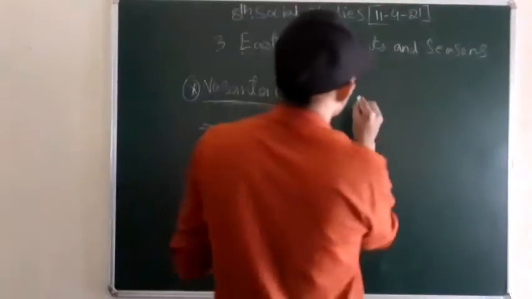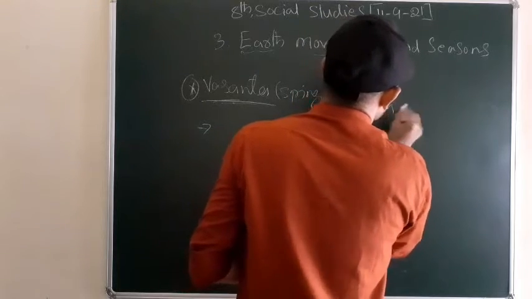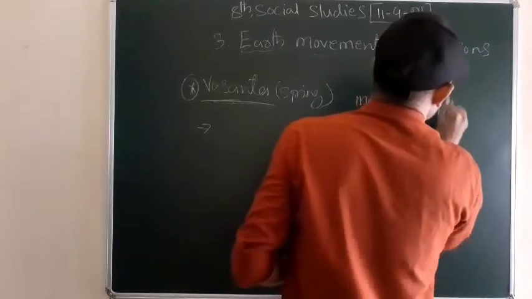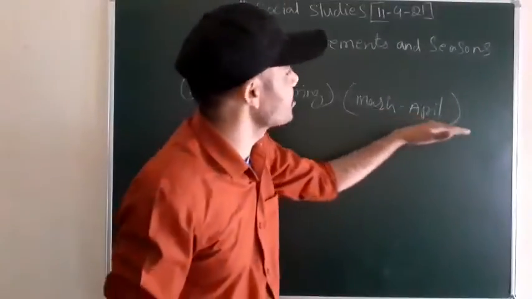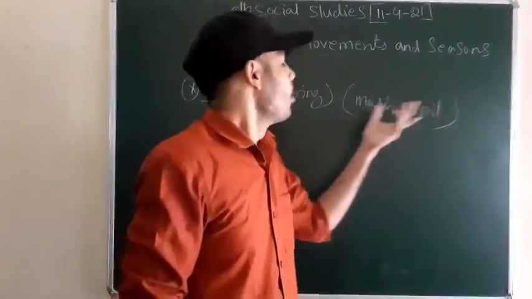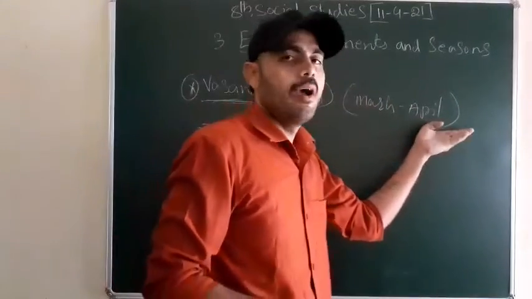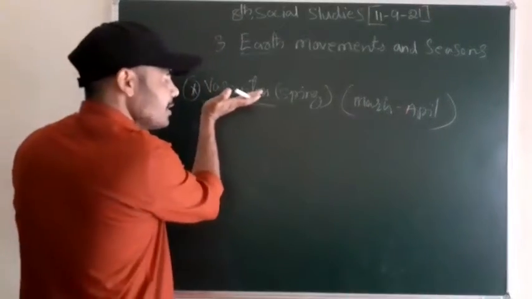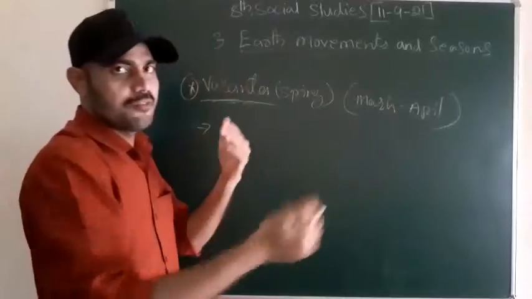In Vasanta, we have 2 months. Each and every season is related to 2 months. What was it, Nana? March and April. In March and April, the crop we made in the winter has to be harvested, right? And especially in the Vasanta, we celebrate different festivals also.